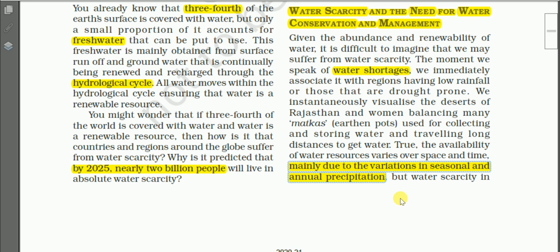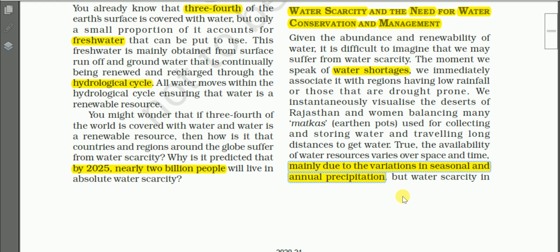And so because of the seasonal variation in the rainfall, as well as the annual precipitation, also see about the nature of the monsoon. Sometimes the monsoon gives enough rainfall in one year, while in other years, maybe due to the El Nino event, there may be a failure of the monsoon. Okay, and thus the amount of rainfall differs annually.